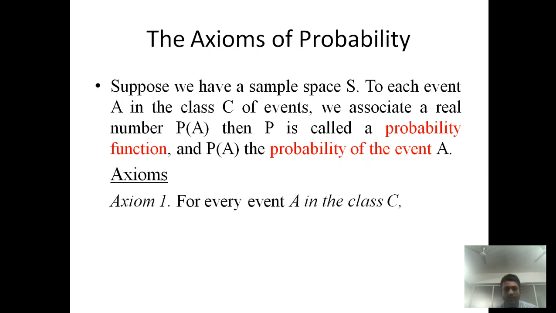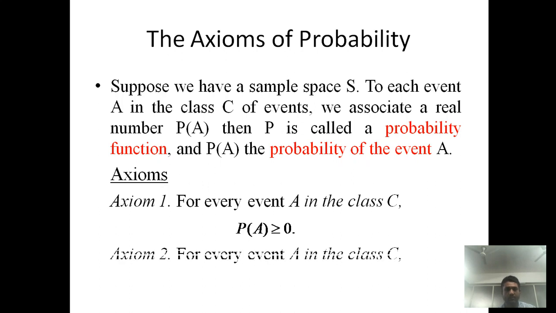Now the first axiom: for every event A in the class C, the probability of any event must be greater than or equal to 0. The second axiom: the probability of capital S, that is the sample space, is equal to 1. That is, the probability of the whole sample space must be 1.